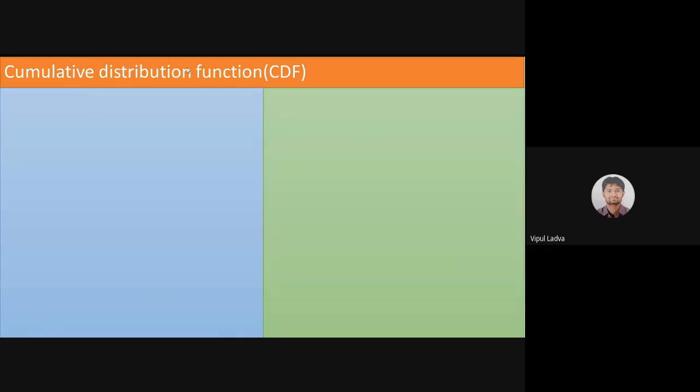I'm not asking for the cumulative distribution function, just the cumulative frequency. Let me help you by giving one data set. Suppose this is my x, one of the variables, and the frequency of x is beta. Suppose my random variable x has values 1, 2, 3, 4, 5.